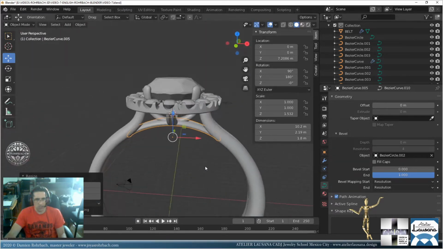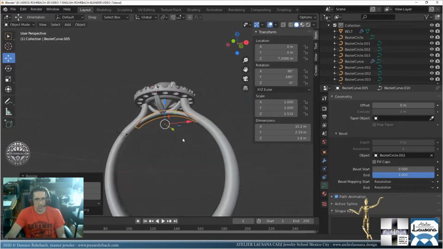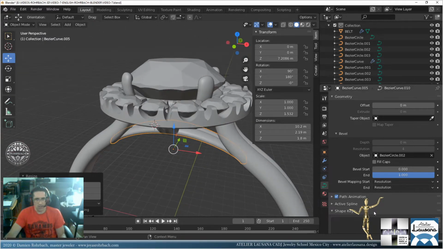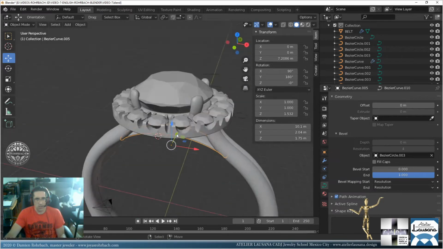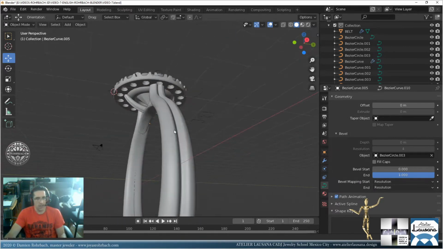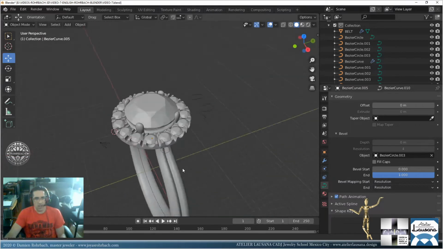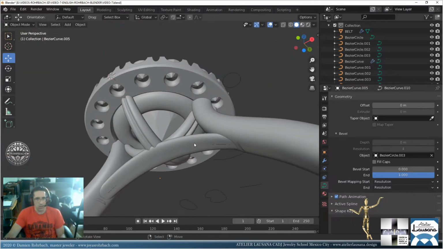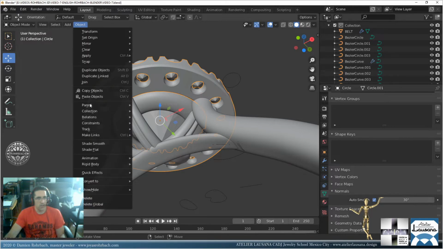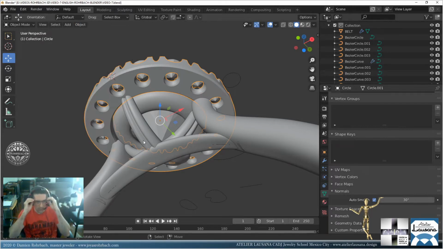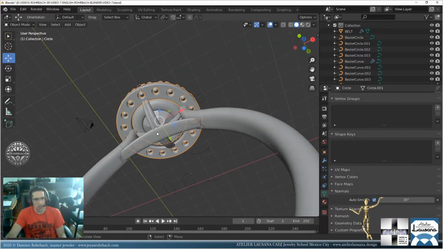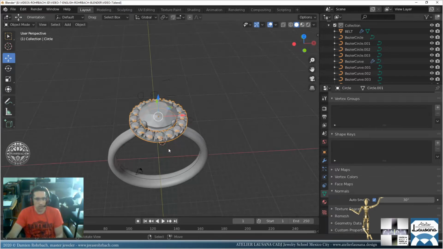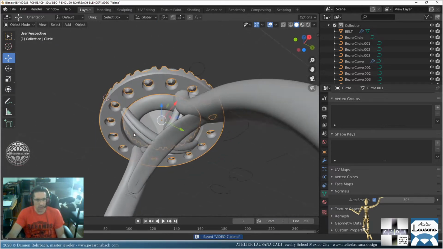Okay, this section is the bridge. It's a nice bridge. And this guy, we're going to use the other version. It's just the plane curve, which is this one. Okay, Alt A, and so we have a nice halo ring. This guy needs smooth, and that's all. You know what? It's not. Okay, it's good. It's because of the boolean we can't smooth that anymore, but it's okay. So that's a nice halo ring designed totally in Blender.